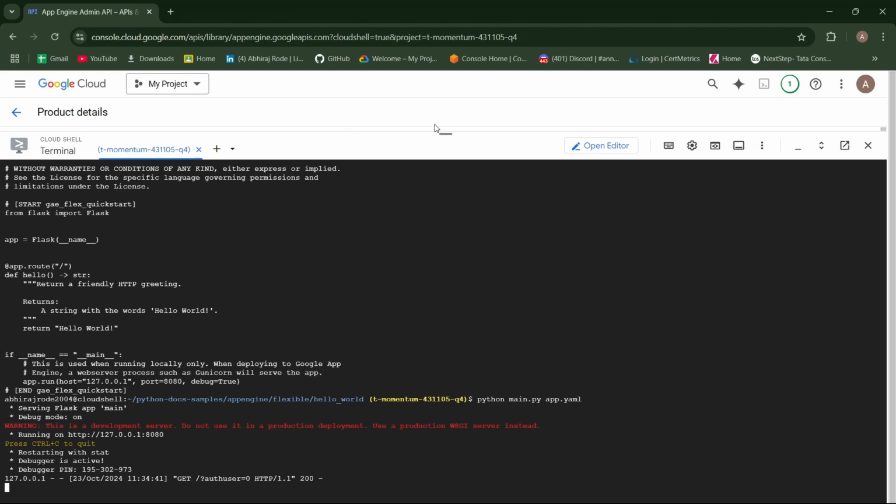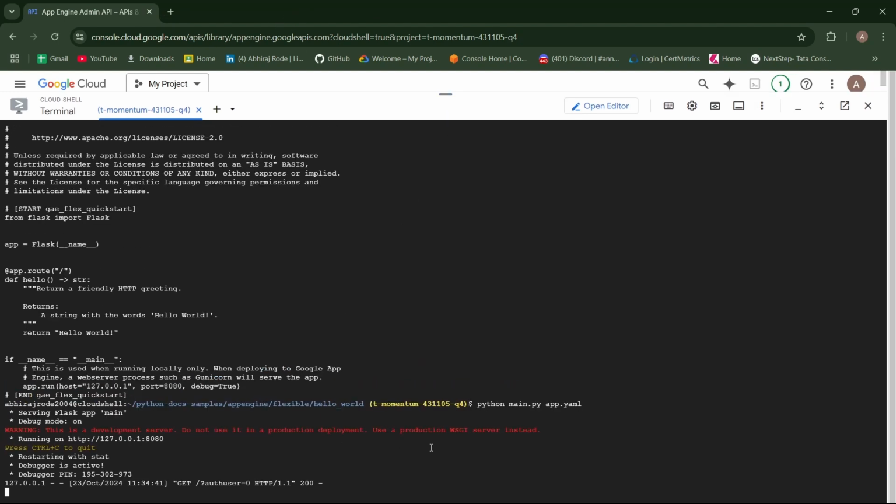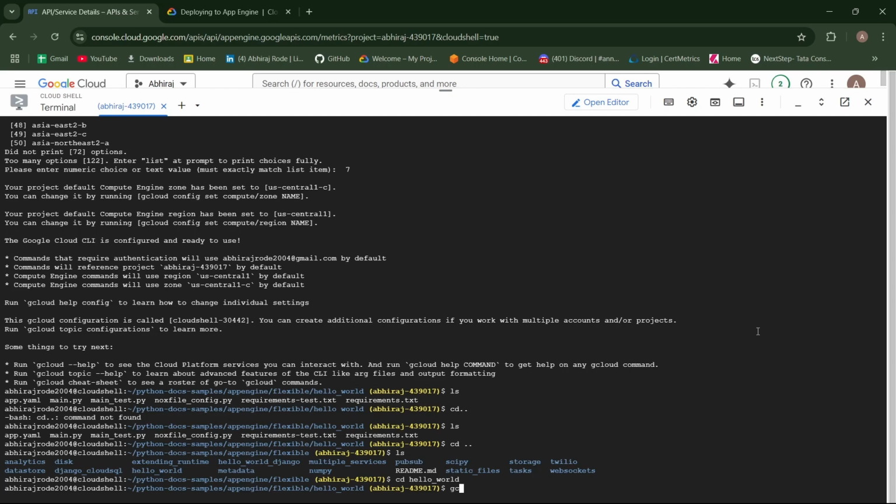Now to deploy it on app engine, you can press Ctrl C to end this process. Now you can simply put the command gcloud app deploy.